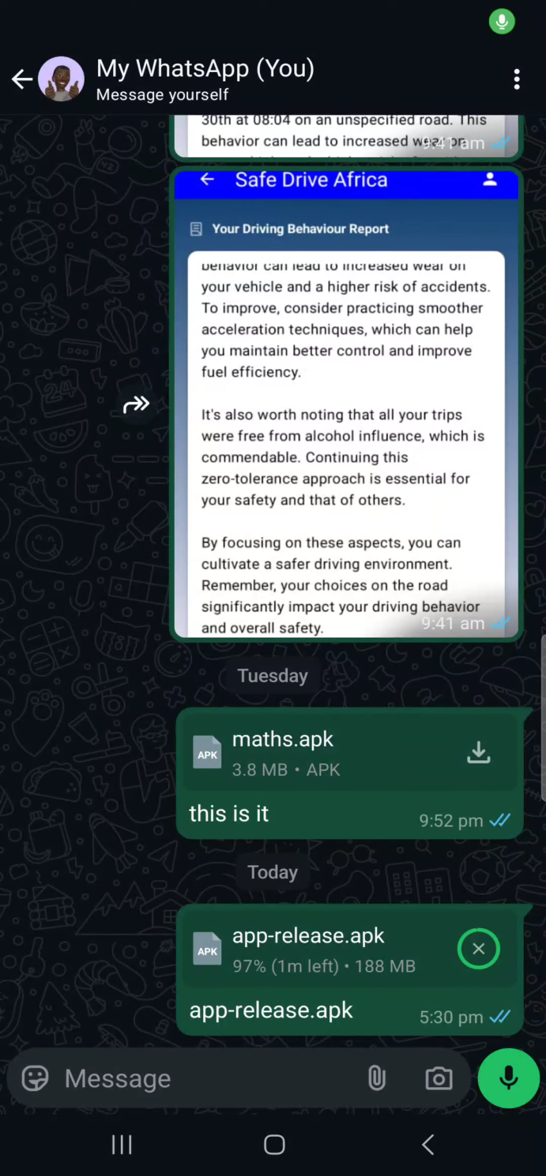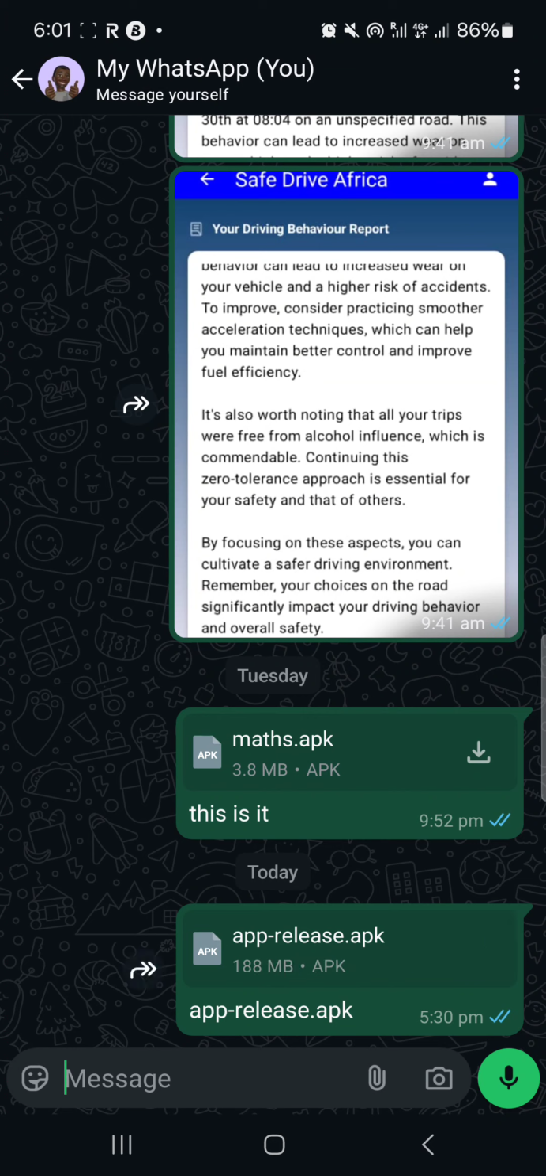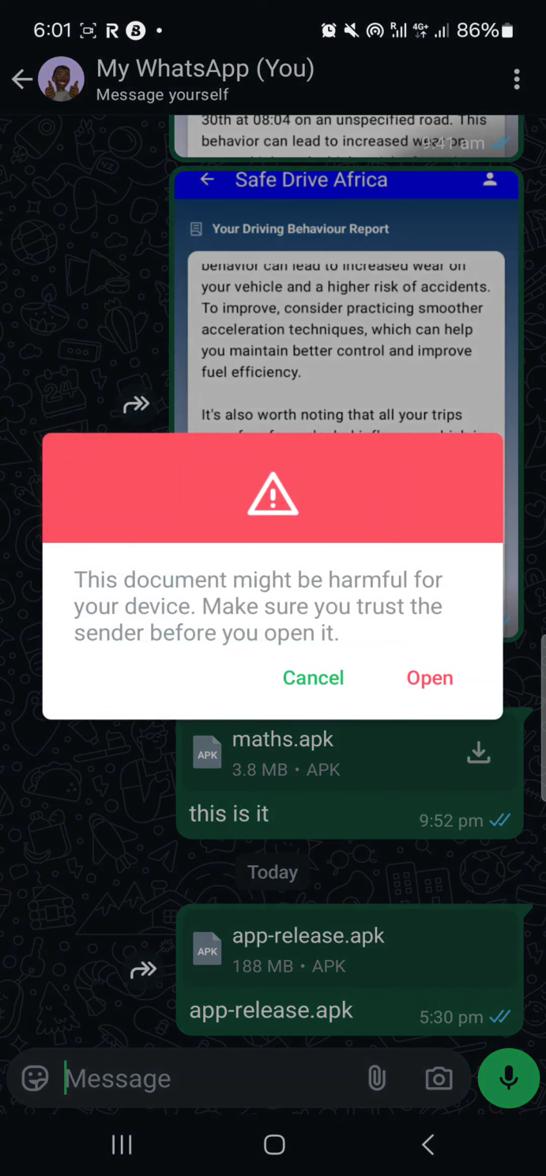I just want to quickly show how to download the app and install, and then how to also allow the permissions in the first place. So you just saw how the app has finished downloading, so you just tap on it and that will open this up. Of course it's showing this warning. That's because it's not coming through Google Play Store. So you just tap on open.